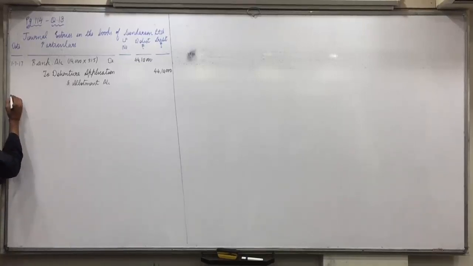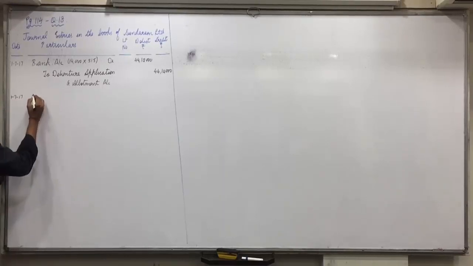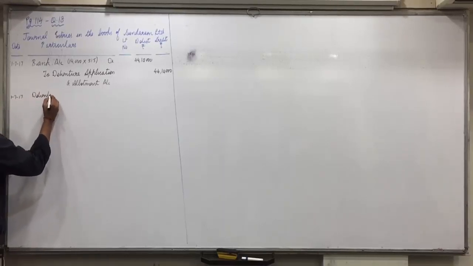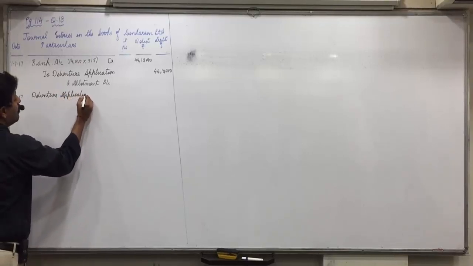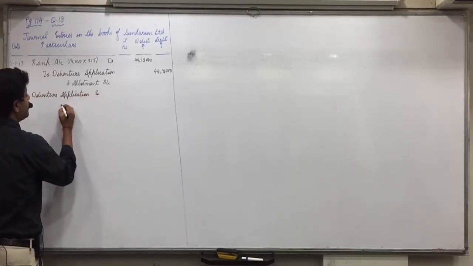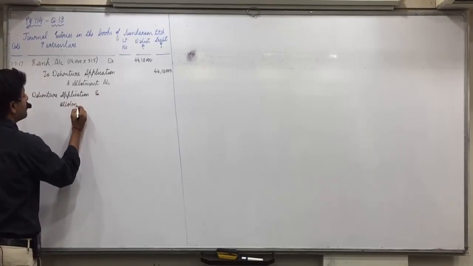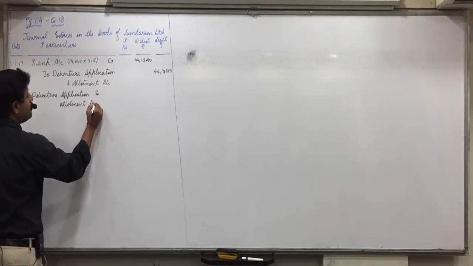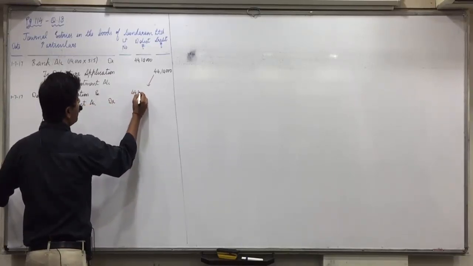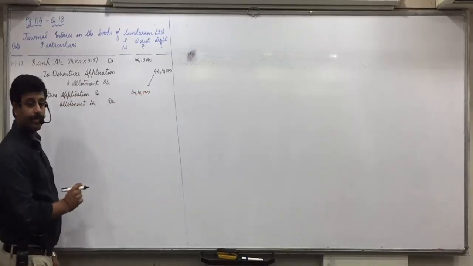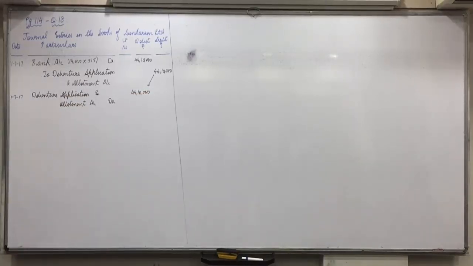Now second entry on 1/7/17. Debenture application and allotment account debit with full amount 44,10,000. Okay, second entry, they are issued at premium. So debenture application and allotment to debentures to security premium reserve.